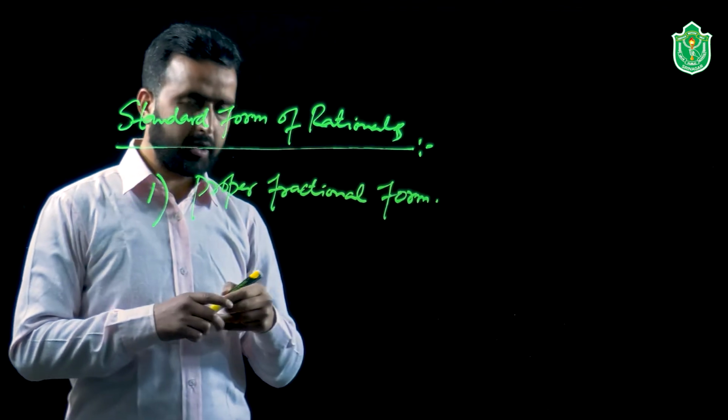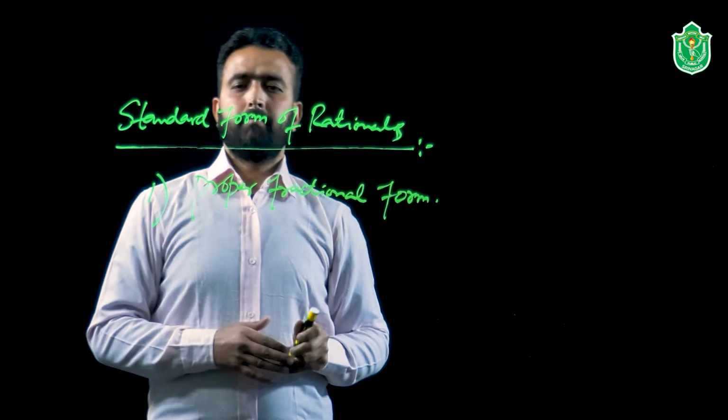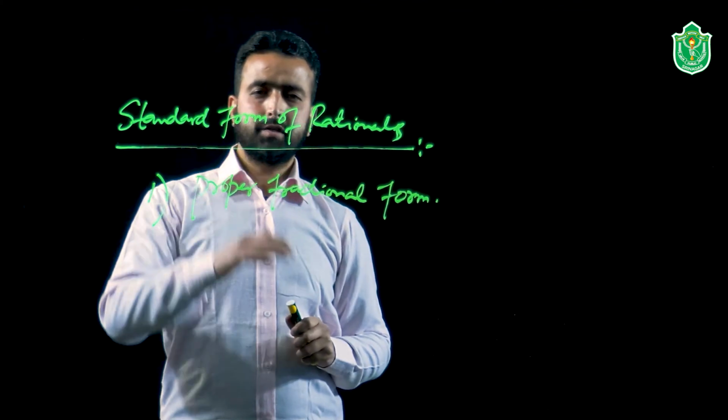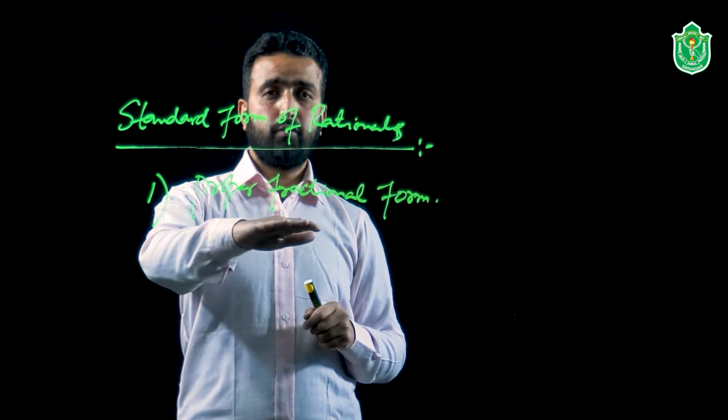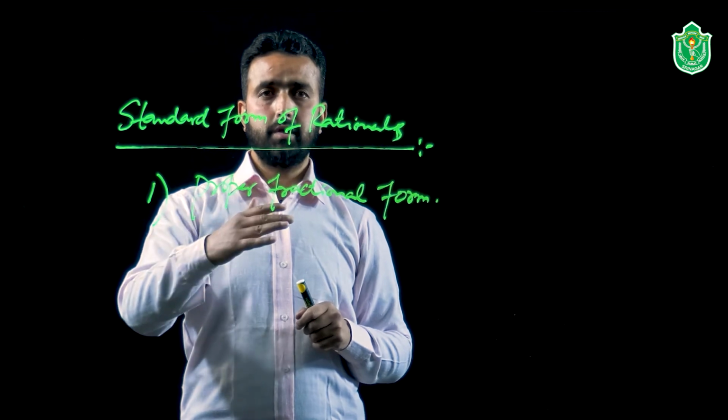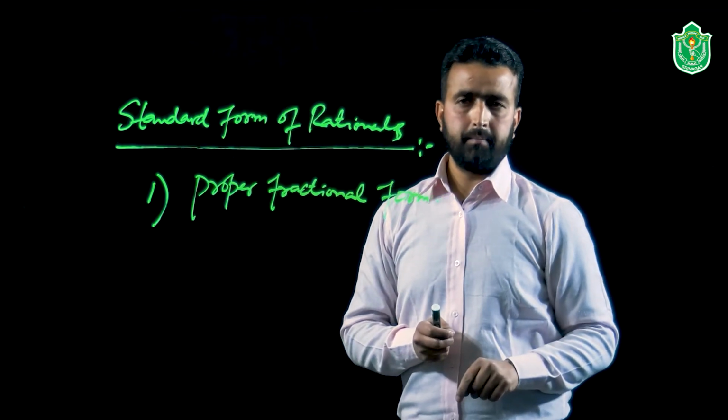As you have studied in the chapter on fractions, there we discussed the various types of fractions, and the proper fractional form of numbers is also one among them.